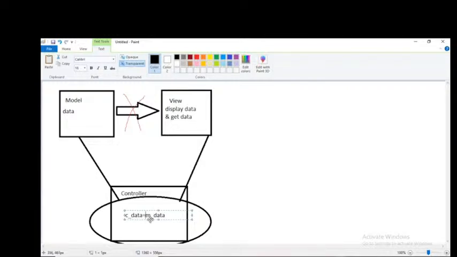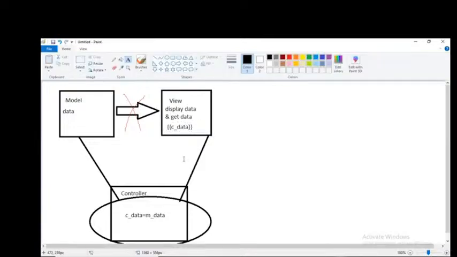Now right here, c_data equal to m_data. m_data means model data, and that model data I am assigning to c_data. This is the variable which we have declared in the controller. And I will display this c_data in the view page here, c_data. So the data is available for the user also. Are you clear or not?